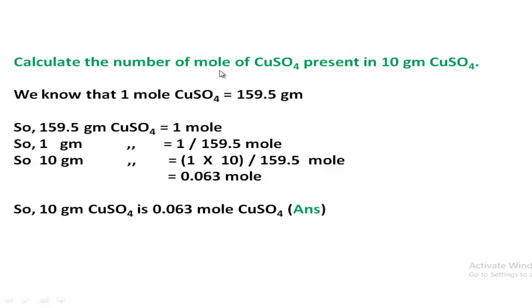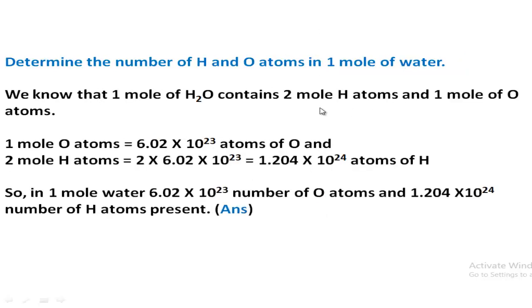Calculate the number of moles of copper sulfate present in 10 gram of copper sulfate. That means 10 gram of copper sulfate is equal to how many moles of copper sulfate? Very easy. We know that 1 mole of copper sulfate equals 159.5 gram. This is the molecular mass of copper sulfate. So this amount of copper sulfate is equal to 1 mole. So 1 gram is how many, and 10 gram is equal to how many moles. So simply by the unitary method, you have to do this math and easily you can solve the problem. Now follow another type.